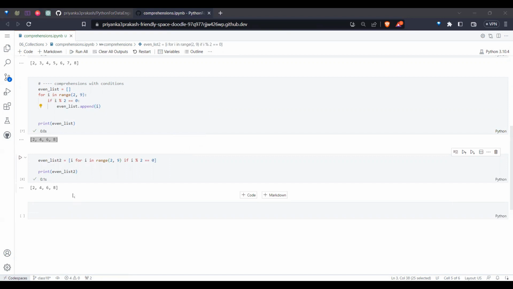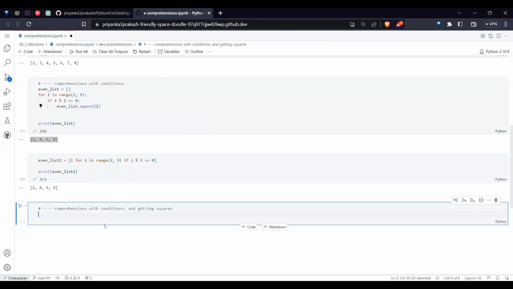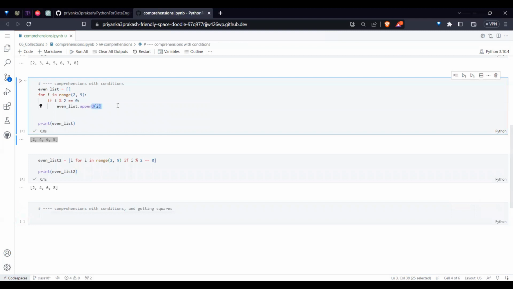Now let me make something better. One more edge case: the same comprehension with a condition, but instead of adding single values, I want to add the square of the values.